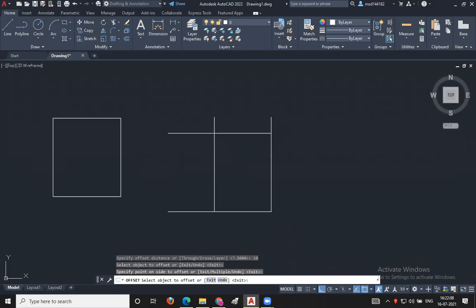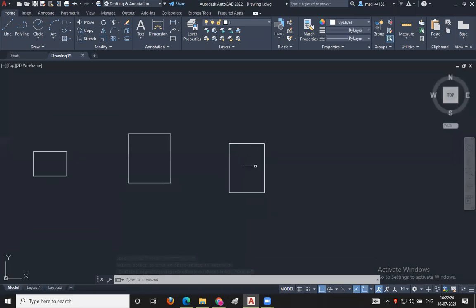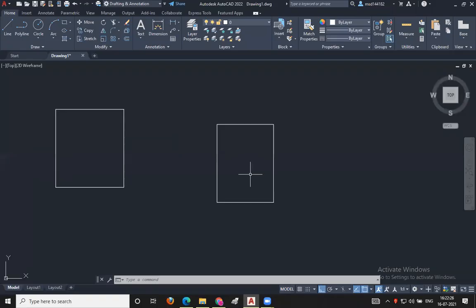Okay, everyone, are you clear with this? Then again, TR double enter, trimming these extra lines. It will be better if you use the trim command, because you can easily delete the extra lines with the help of the trim command. You can also use the fillet command, but it will take more process if you use the fillet command.